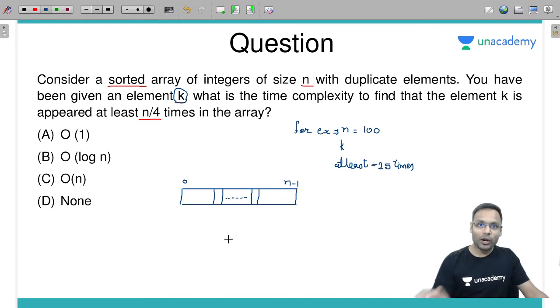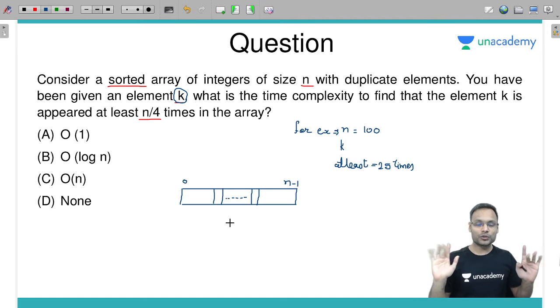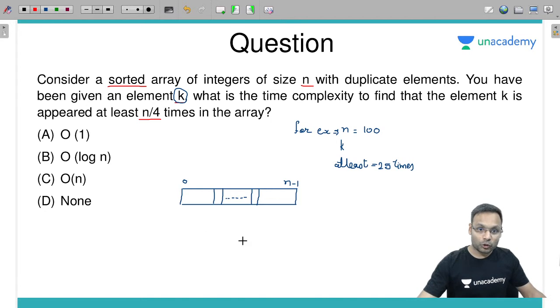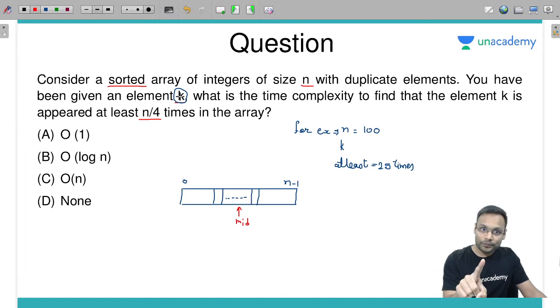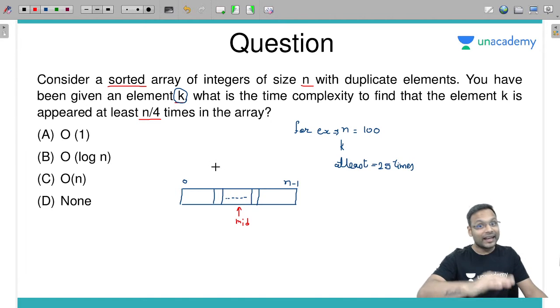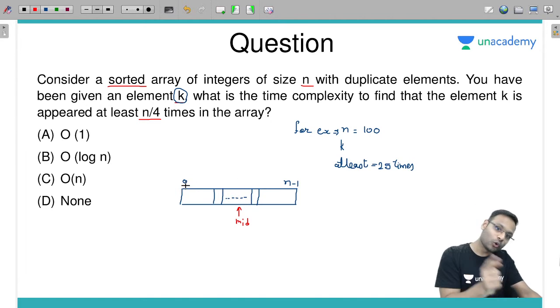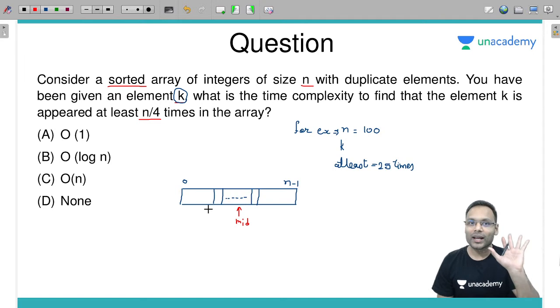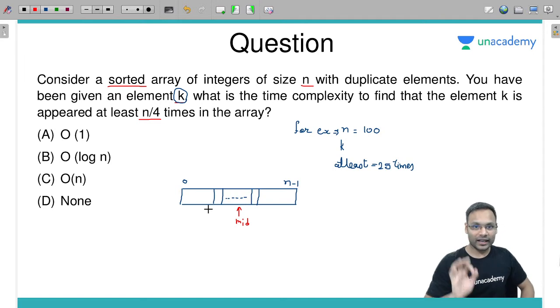You need to have a modified binary search. Now what will that modified binary search do? Suppose through binary search you have reached the middle. You have reached the mid. You check at mid if you have element k, or if you have an element greater than k, then you should go towards left. Why are we doing this?